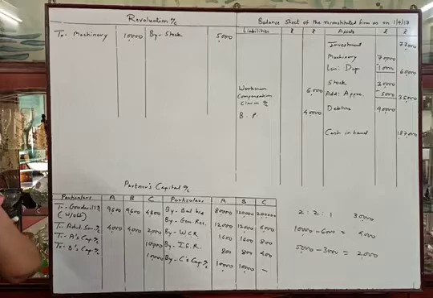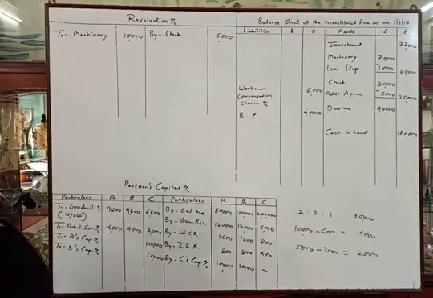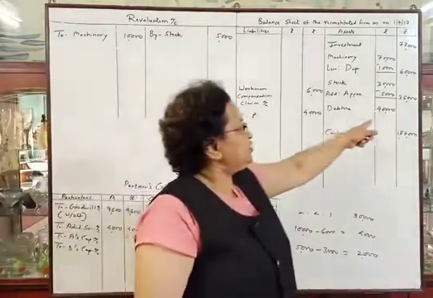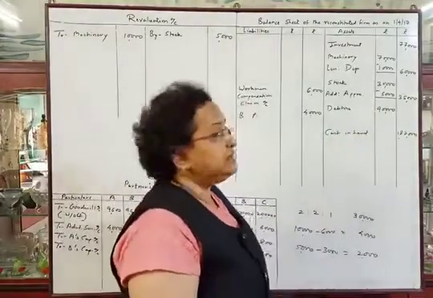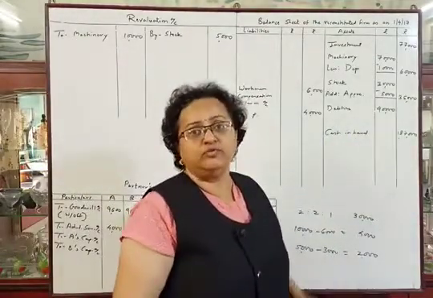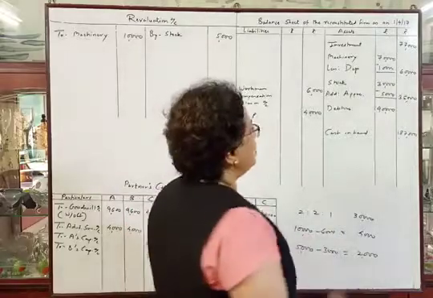Next, provision for doubtful debts is to be made equal to 10% of debtors. Original debtors are rupees 90,000. They told us to make a provision of 10% on debtors.